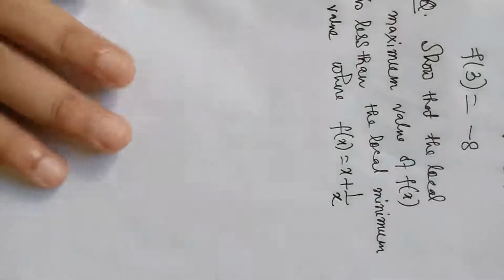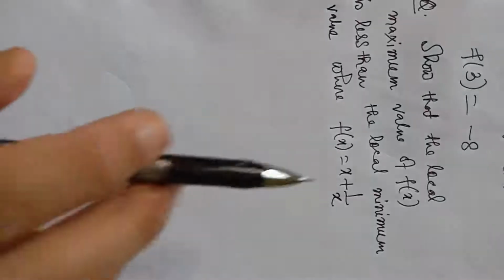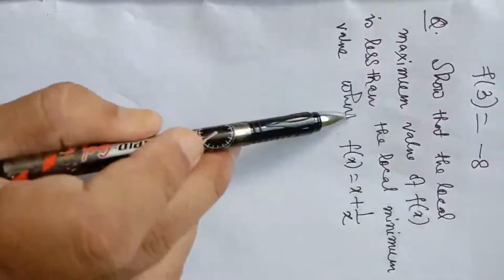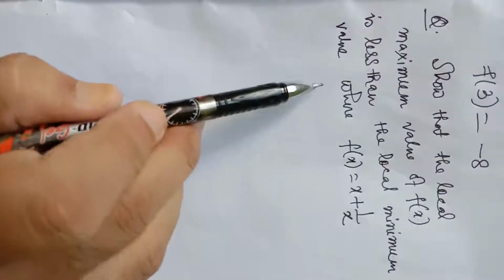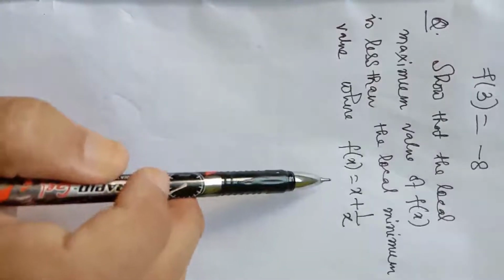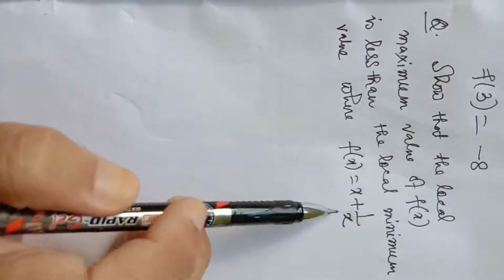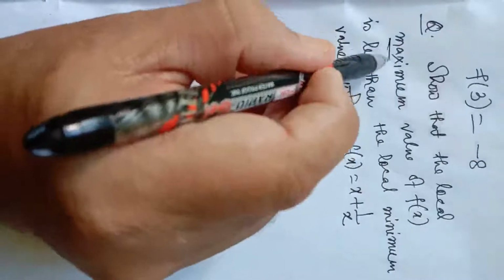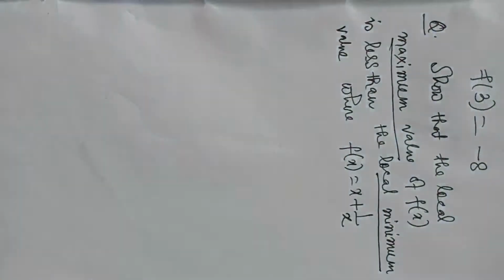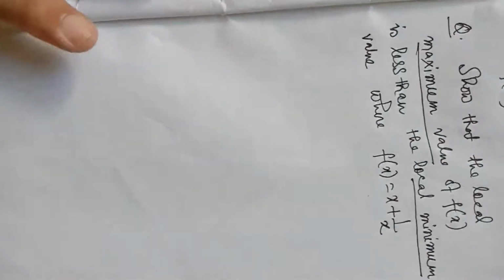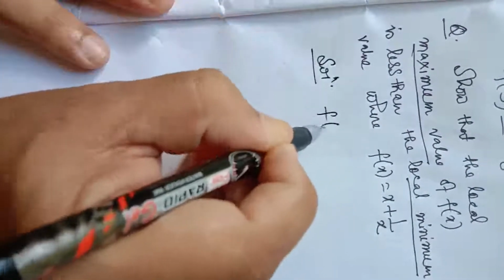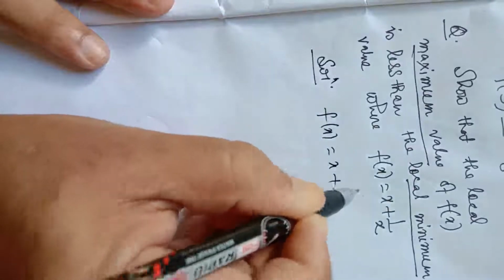Our next question is to show that the local maximum value of f(x) is less than the local minimum value, where f(x) is the function f(x) equal to x plus 1 by x. What we have to show? Local maximum value is less than local minimum value. That means the local maximum value can be less than the local minimum value. So let us start with the given function. We know how to proceed. This is the given function, x plus 1 by x.